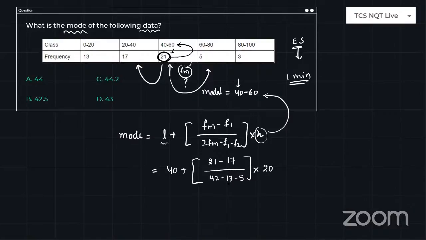So 42, minus 17, minus 5. The answer is 20 in the denominator, so the 20s got cancelled. 21 minus 17 is 4. So 40 plus 4, the answer is 44. See guys, how simply we can do the problem.